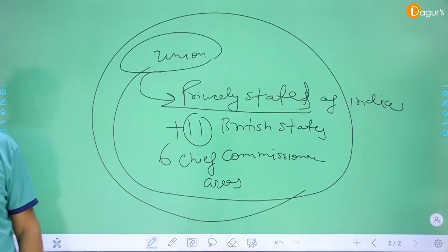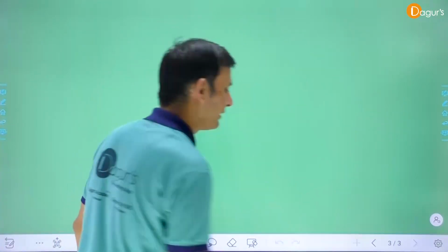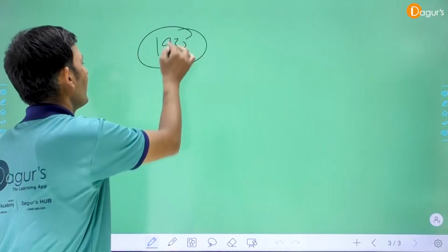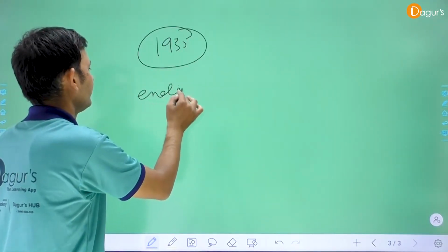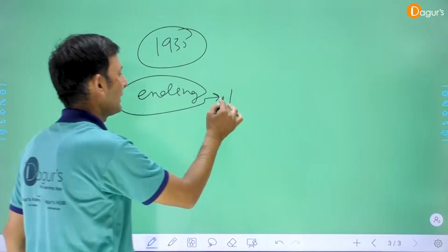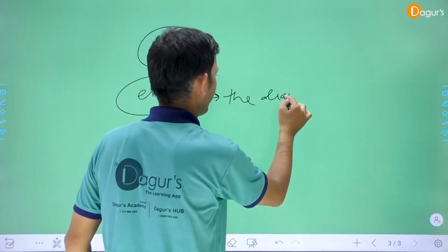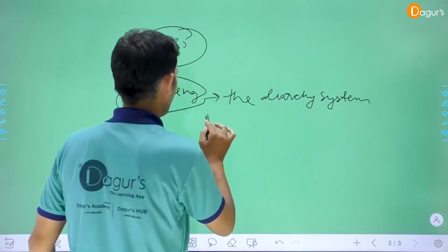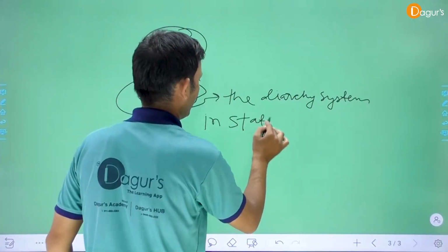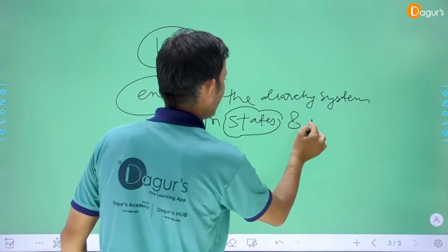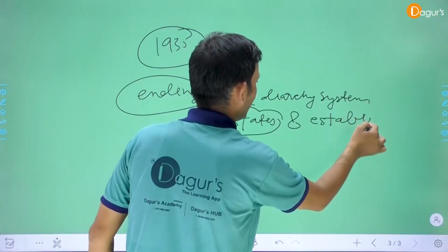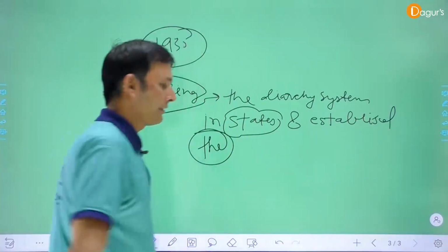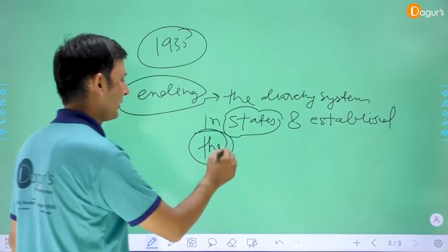Number 2, by this 1935 Government of India Act, the British government ended the diarchy system in the states and established it in the central government.